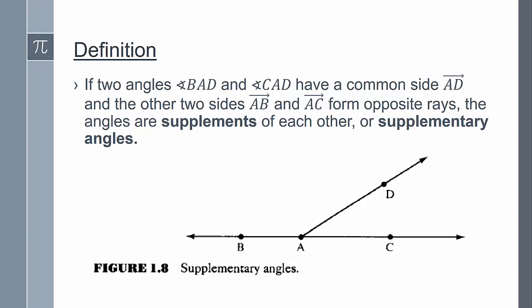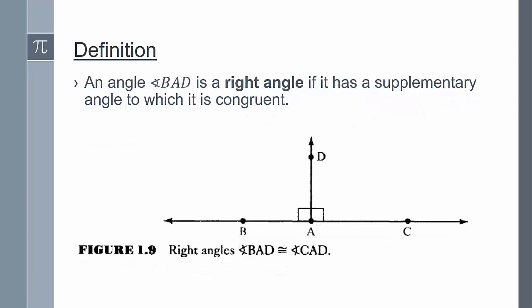With the definition of supplementary angles, we can now define right angles. An angle BAD is a right angle if it has a supplementary angle to which it is congruent. So we see that we've successfully defined a right angle without referring to degrees.